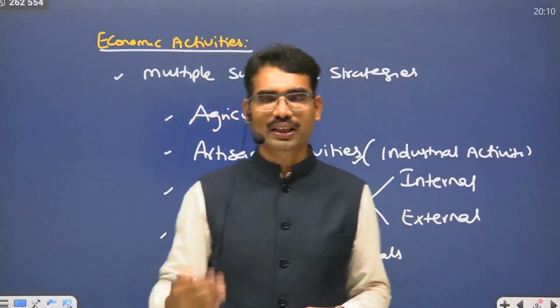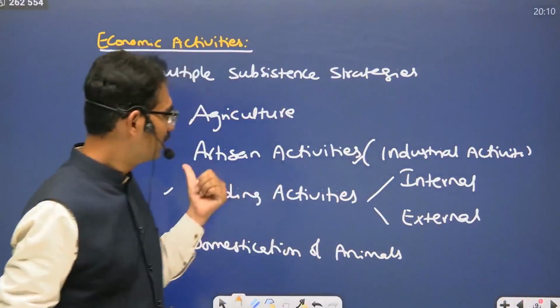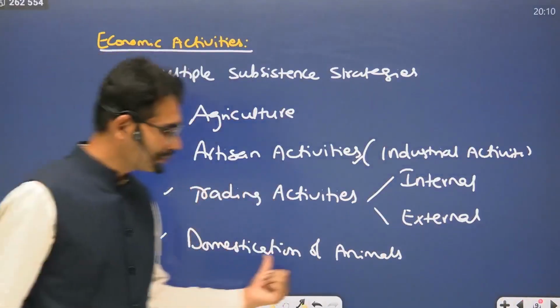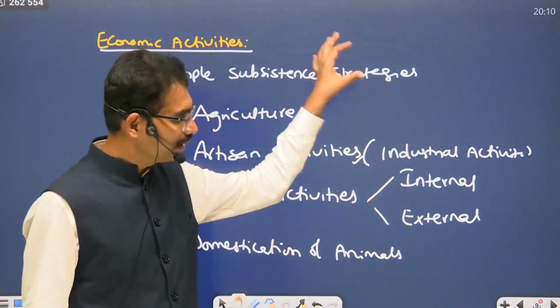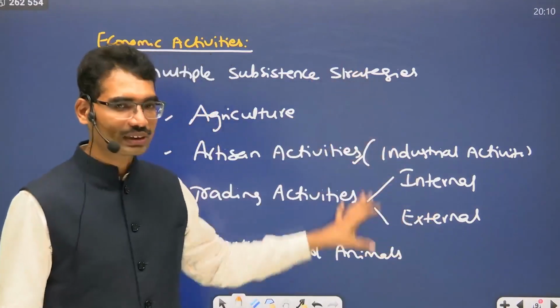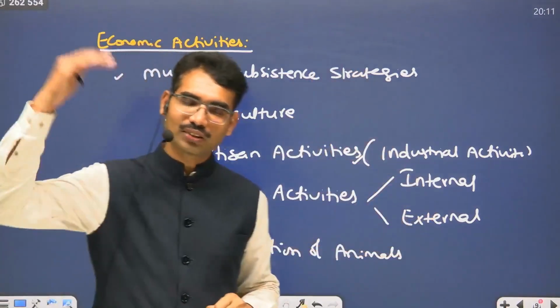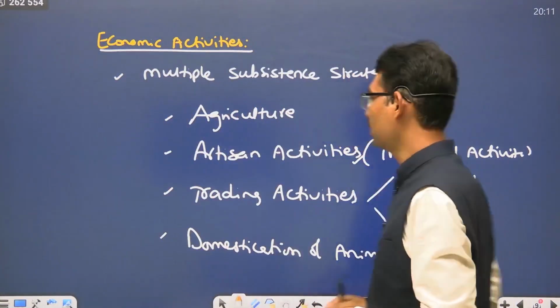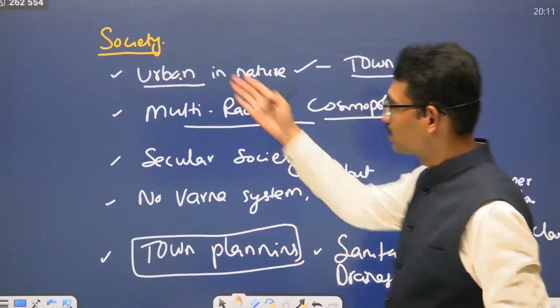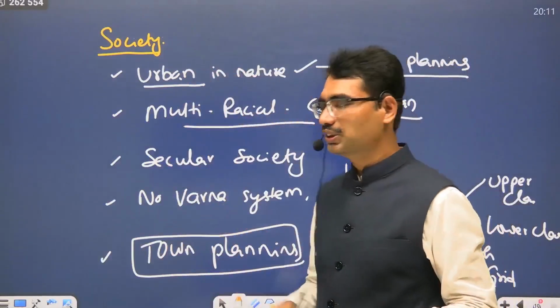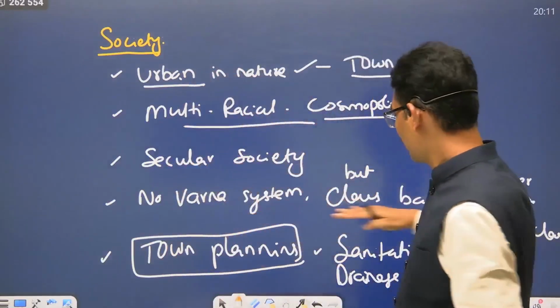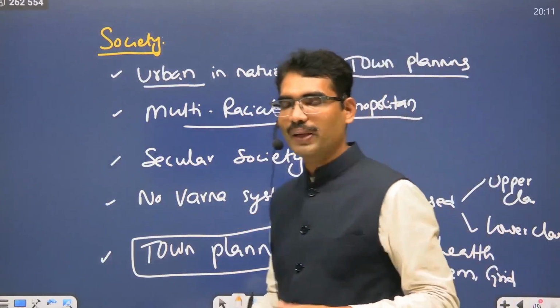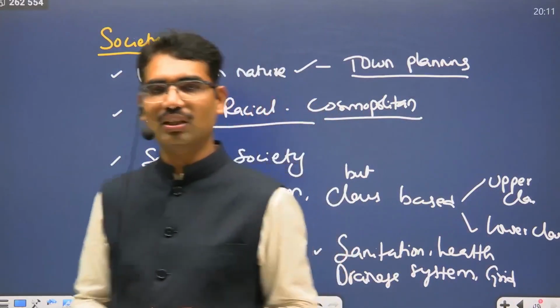Some were depending on agriculture, some on economic activities of artisan industry, some on trading, some on domestication of animals. Even in India, today also we are doing the same thing. They did it 4000 years ago itself. That's where the specialty of IVC comes into play. Society: urban in nature, multiracial, secular society, class-based, and town planning, one of the special characteristics of this civilization.